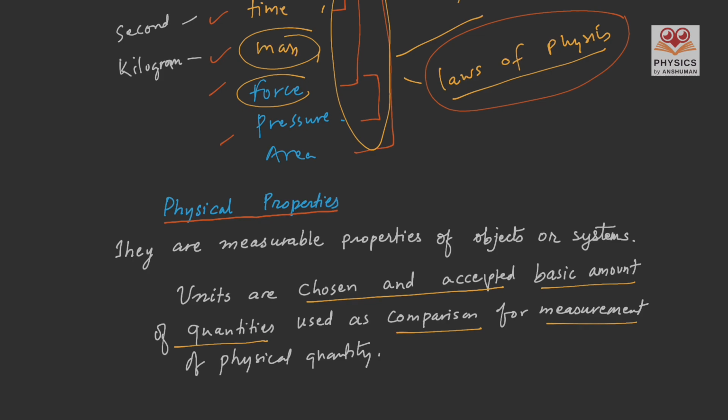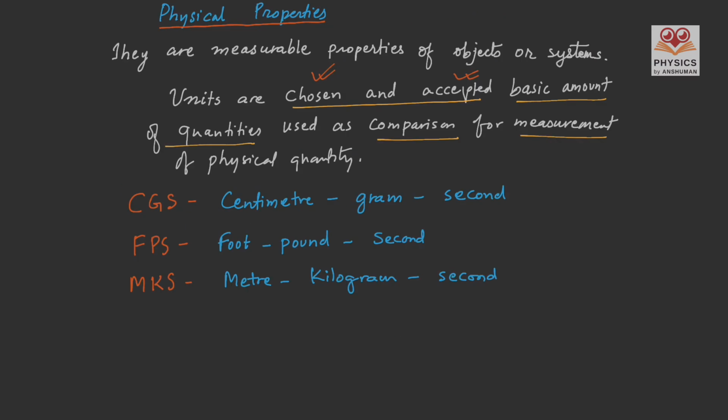First important thing is that units are chosen. So we choose units. We, as in sometimes a society, a company, a country, or the whole world, can choose a unit. Some of the popular systems of units until recently the world has seen are CGS, FPS, and MKS.